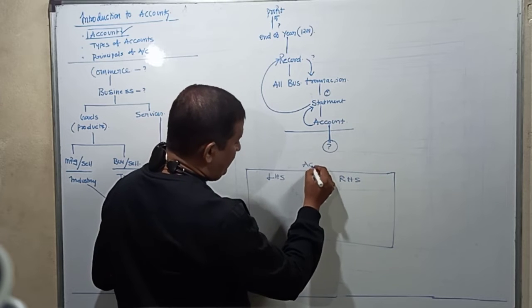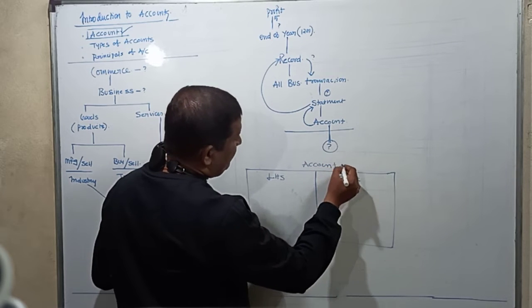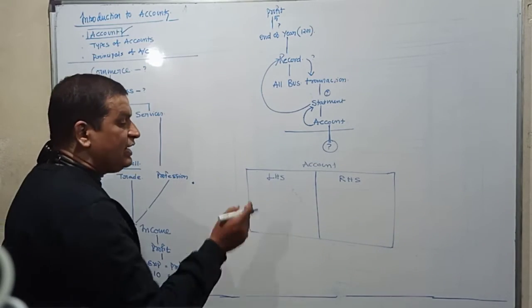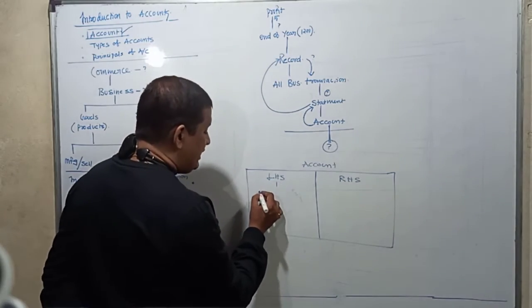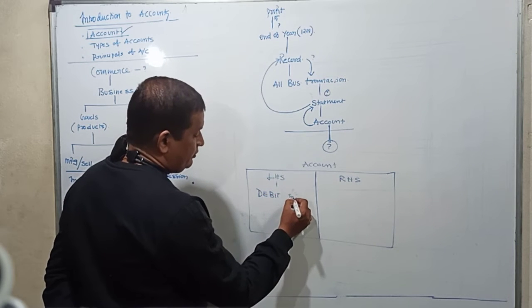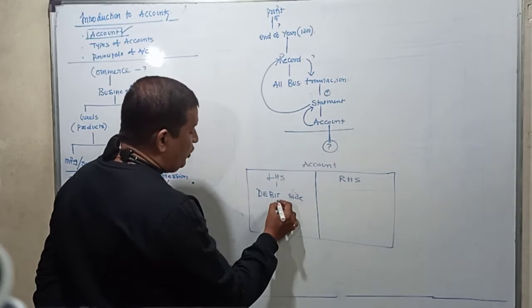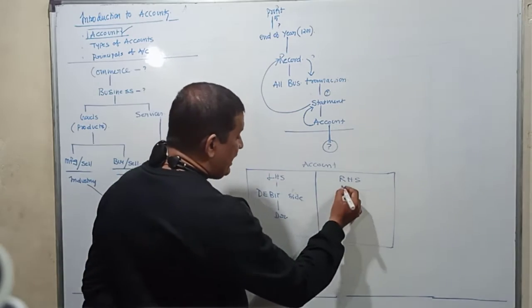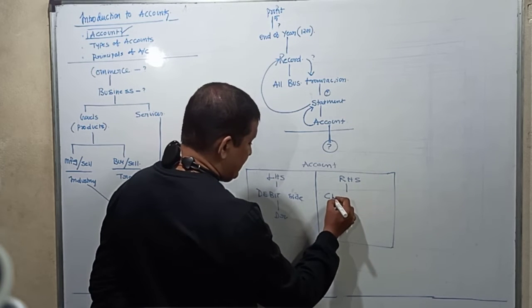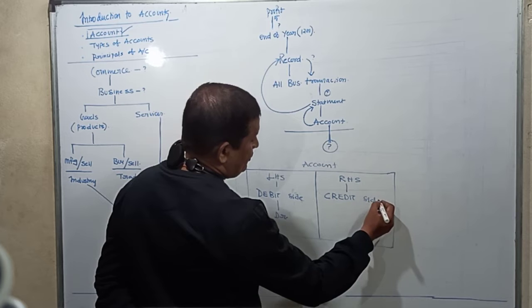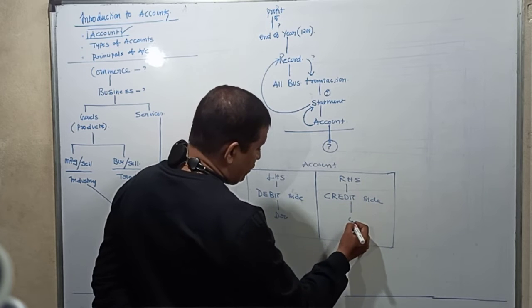So this is an account. Every account has two parts, a left hand side and a right hand side. The left hand side is called as the debit side, denoted by an abbreviation called DR. The right hand side is called as the credit side, denoted by an abbreviation called CR.